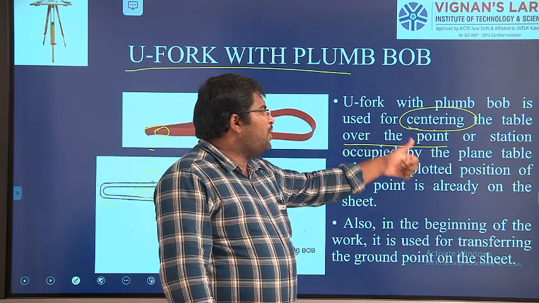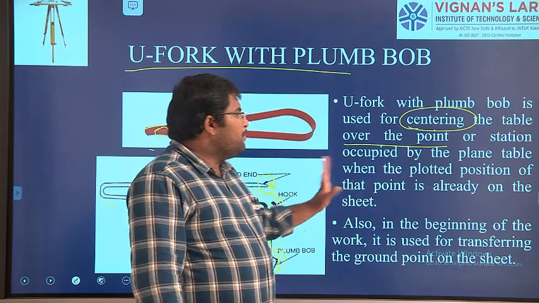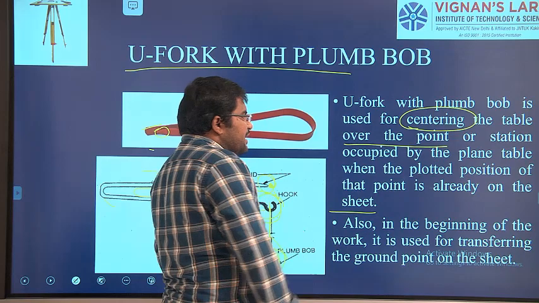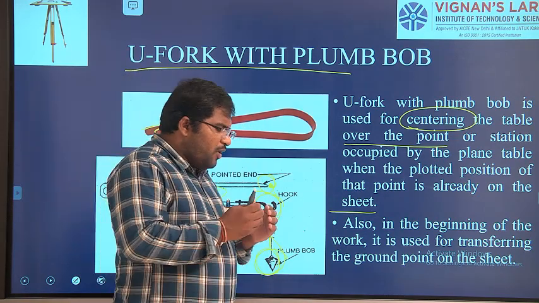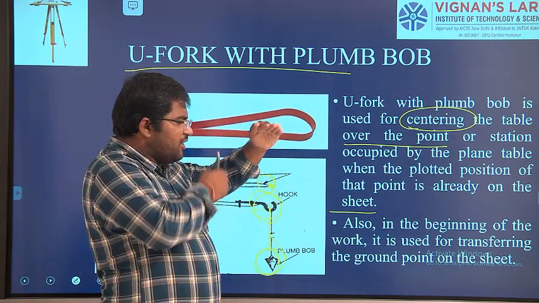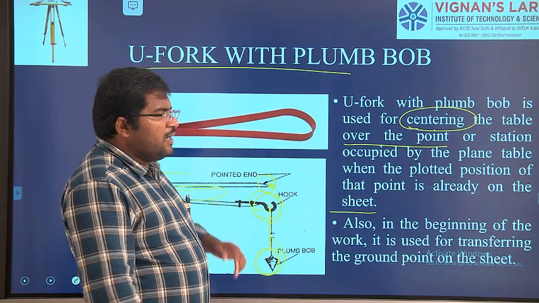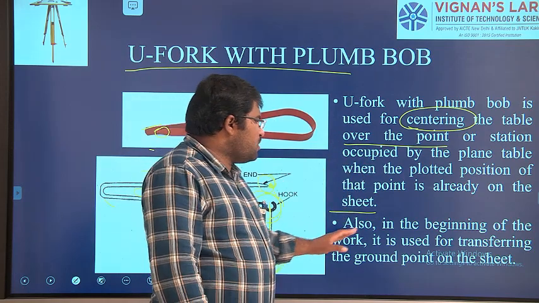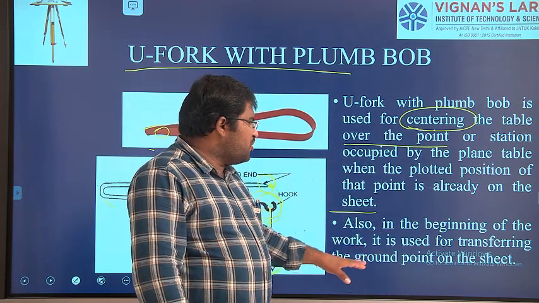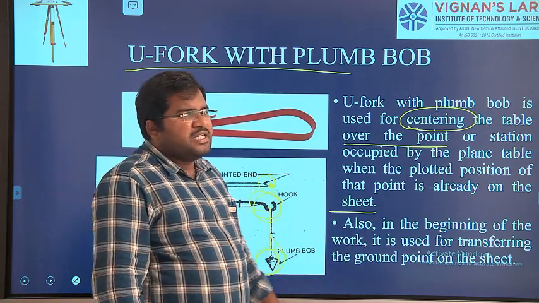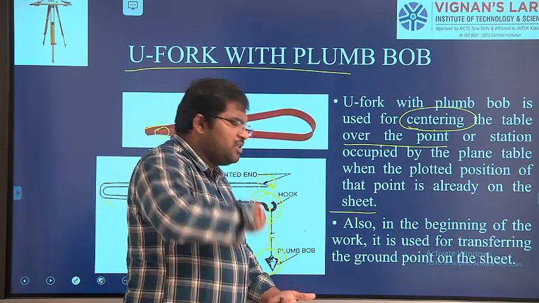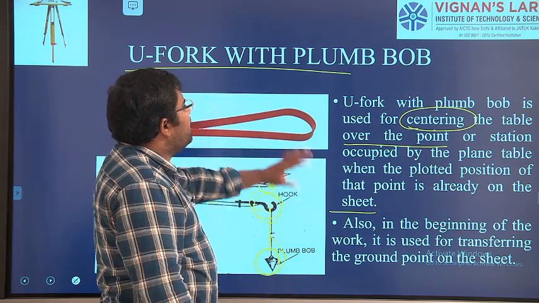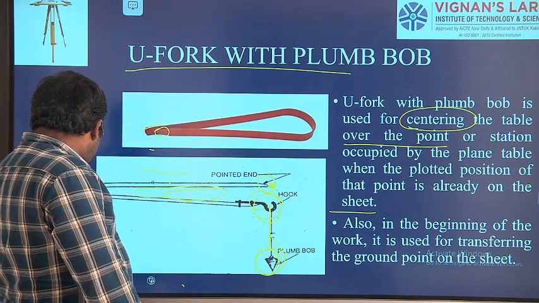The table over the point or station occupied by the plane table when the plotted position of the point is already on the sheet, right? So you can do that whenever some point is there on the sheet, that point is going to transfer to the point on the earth, or you can do the centering also, right? Now next, also in the beginning of the work, it is used for transferring the ground point to the sheet, from the ground point to the sheet or from an already marked position on the sheet to the ground. So both can be done with the help of this U fork and plumb bob.